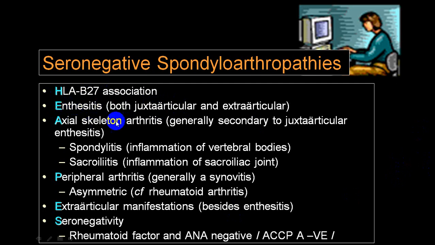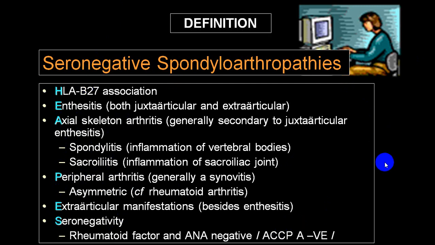So that is what you come across: axial joint involvement, extra-articular tendon involvement, sacroiliitis, spondylitis, peripheral arthritis usually asymmetrical, and seronegative, that is RA factor negative, anti-CCP negative, but HLA-B27 positive.